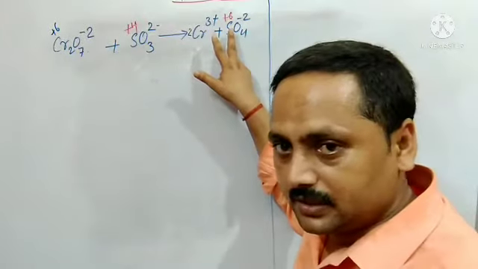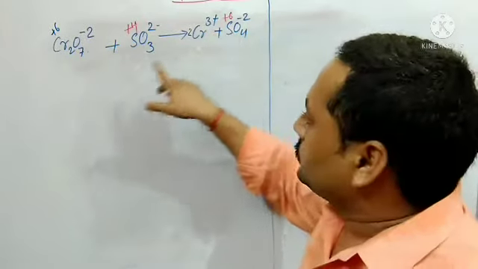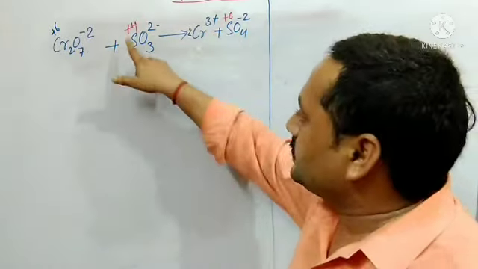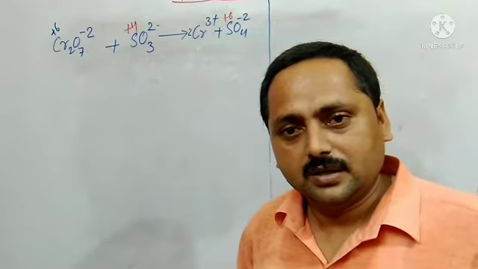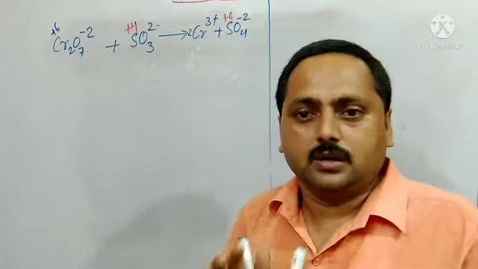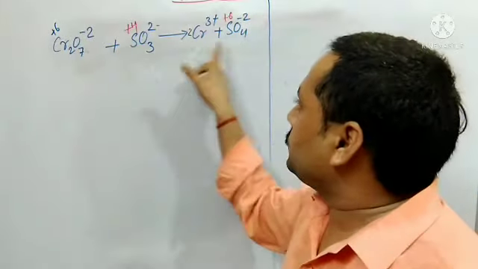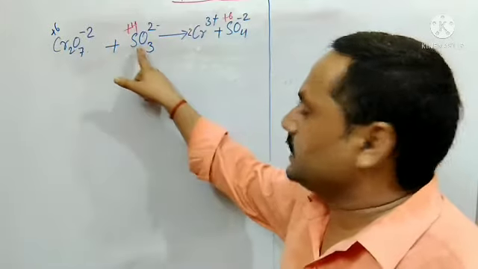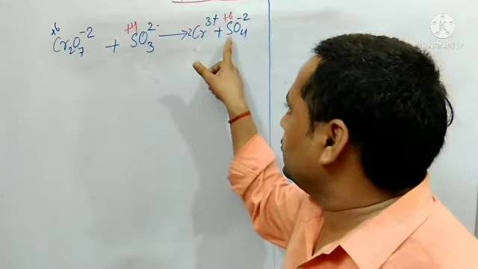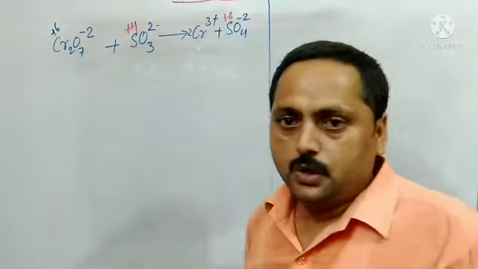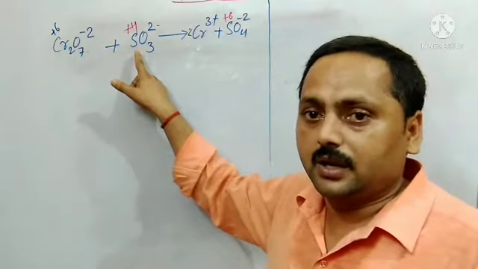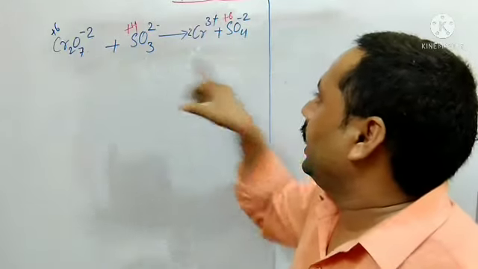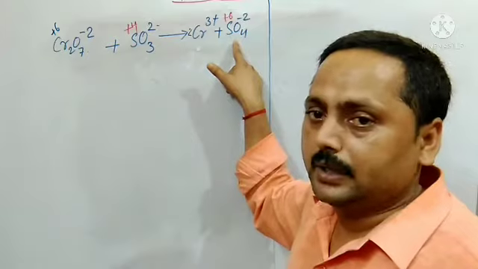Is it clear? I think it is clear. Okay. So how much is changing? +6 minus 4, 2 is changing. So what I told, we have to make it equal. Means here 2 is the difference and there 6. So for this we have to multiply that by 3. That one and this one will be multiplied by 3.